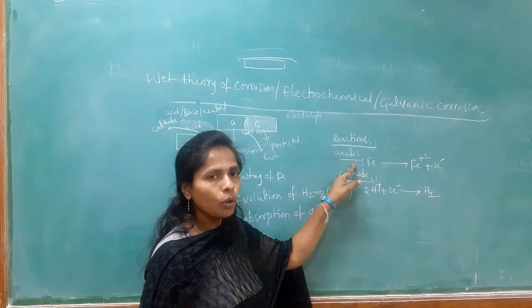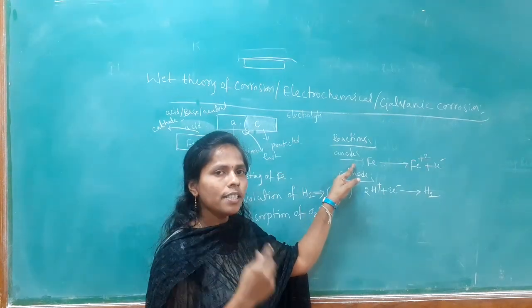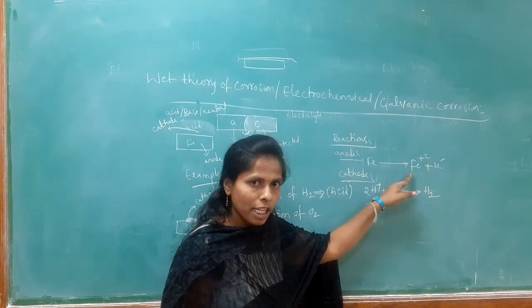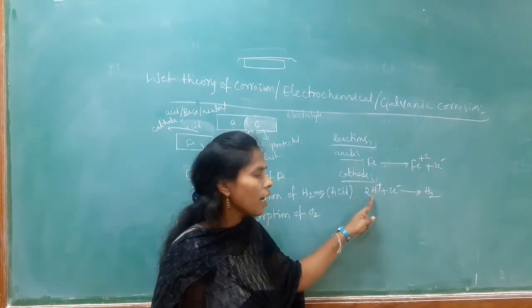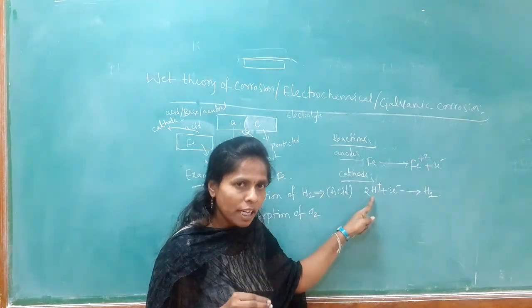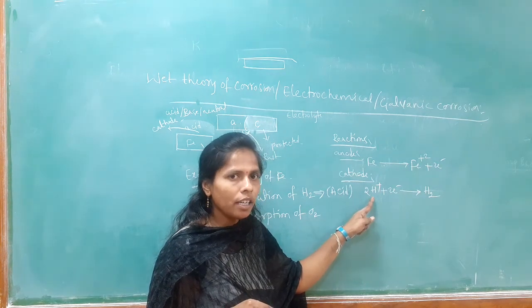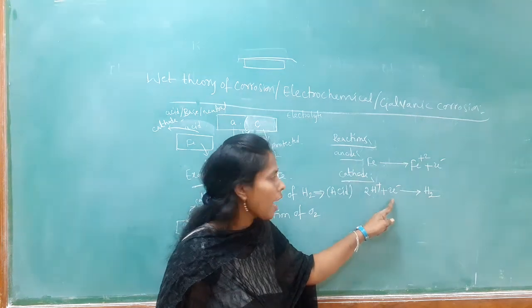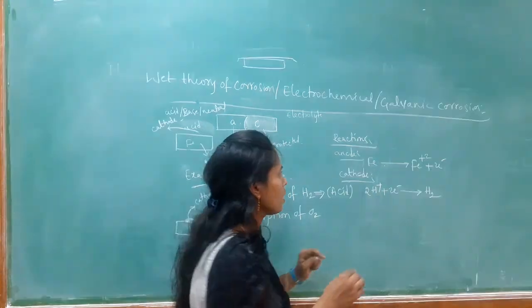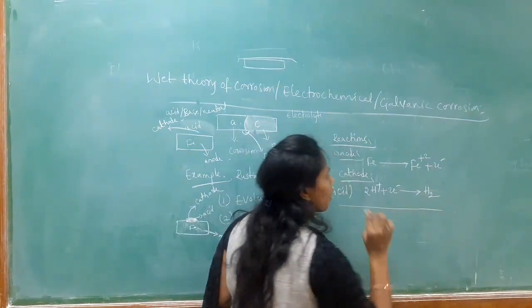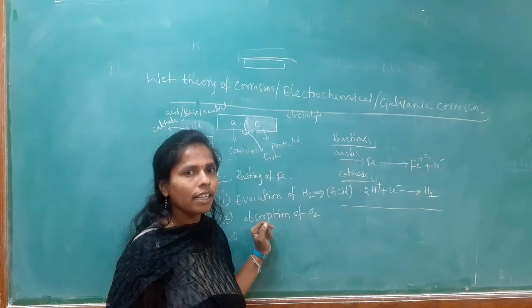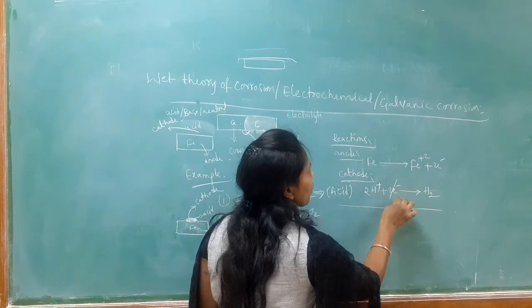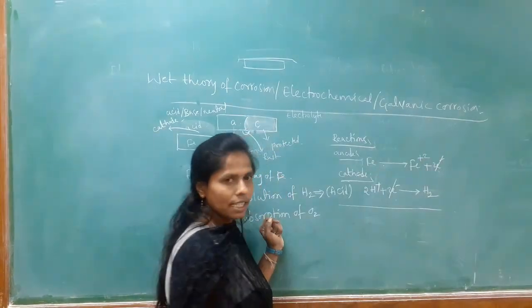So at the anode, the oxidation reaction takes place: iron loses 2 electrons to produce Fe2+. Now the cathode is the acid spread part or acid coated part. The acid gains the 2 electrons from the anode and releases the hydrogen. Now by adding the anodic reaction and the cathodic reaction, we will get the overall reaction. Here the 2 electrons get cancelled.